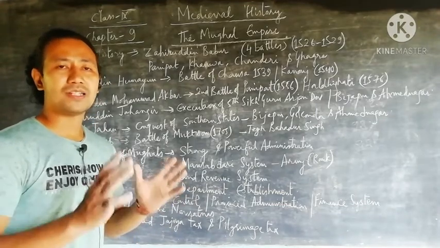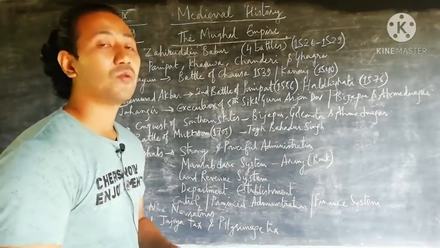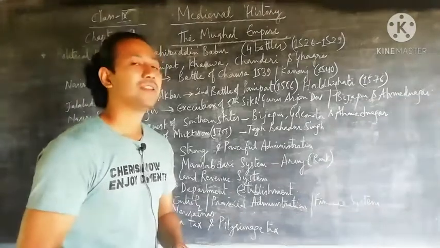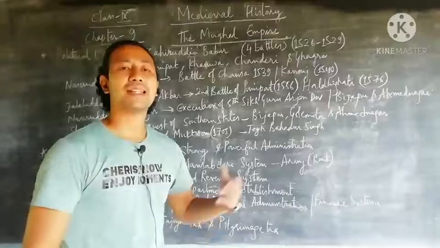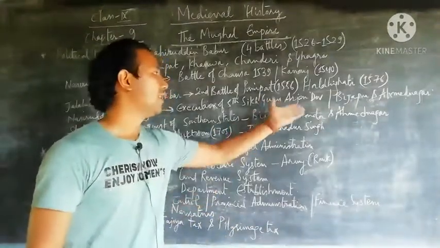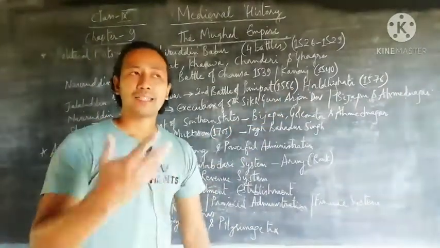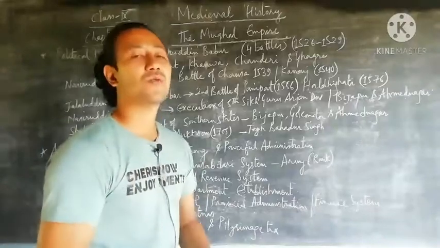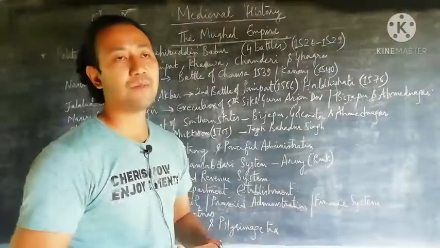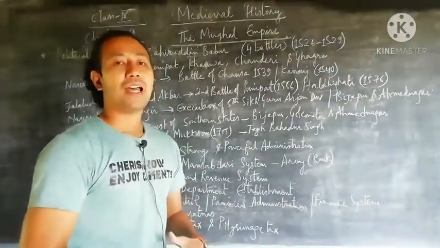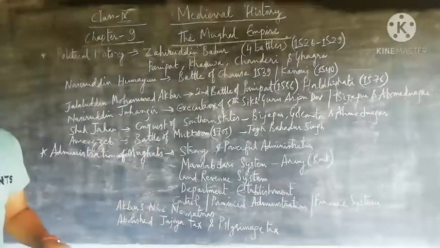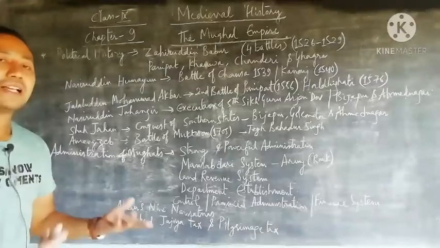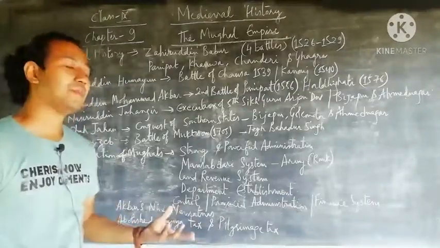So we all know under the Sikh Guru, the first known as Guru Nanak, and then last Tej Bahadur Singh. So 5th Sikh Guru was being executed because of involvement in the battle, and he was being executed by him. And later on, like southern areas, there was a conquest done by him, by his leadership, like Bijapur as well as Ahmednagar. And the next king we talk, that is known as Shah Jahan, very much famous with the Taj Mahal, Jama Masjid or Red Fort monuments and buildings, so on.